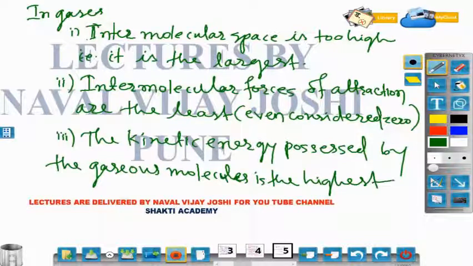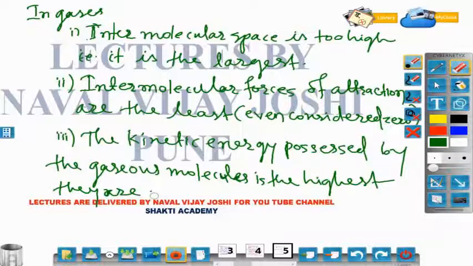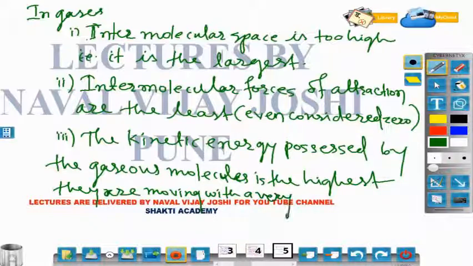That means they are moving with a very high velocity, in case of gaseous molecules.